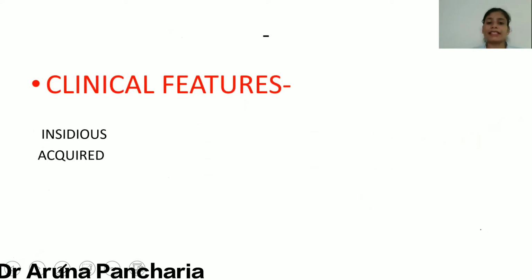Now, what are the clinical features in the case of polycythemia vera? Polycythemia is insidious in onset, and the majority of the cases of polycythemia vera are acquired, means after birth the patient acquired this condition. So only a few cases show positivity in family history. Otherwise, the majority of the cases are acquired.